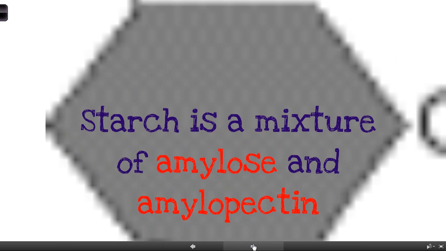Alright, so let's kick it off. Starch is actually a mixture of two molecules, amylose and amylopectin. So if we look at starch, it's got a component of these two things, and there's a percentage of each. I believe that depending on the source of the starch, some starches from some plants will have very slightly different proportions of amylose and amylopectin.